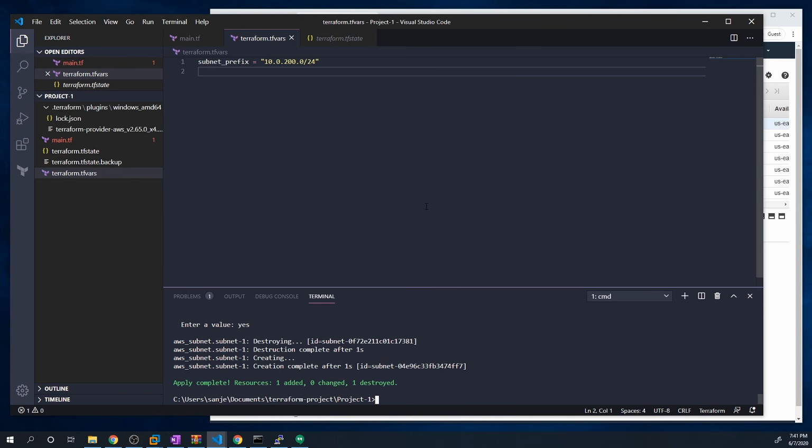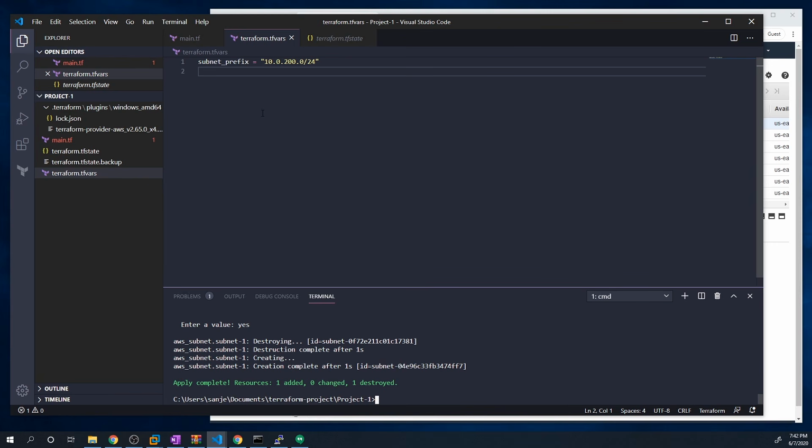Technically, we can also use environment variables from your operating system. I'm going to hold off on giving you an example of how to do that because that's going to come into play when we worry about how we're going to store our credentials for Terraform instead of just hard coding it into our Terraform file. So in that scenario, it's really good to use environment variables. So I'm going to hold off on doing a demo of that for now.